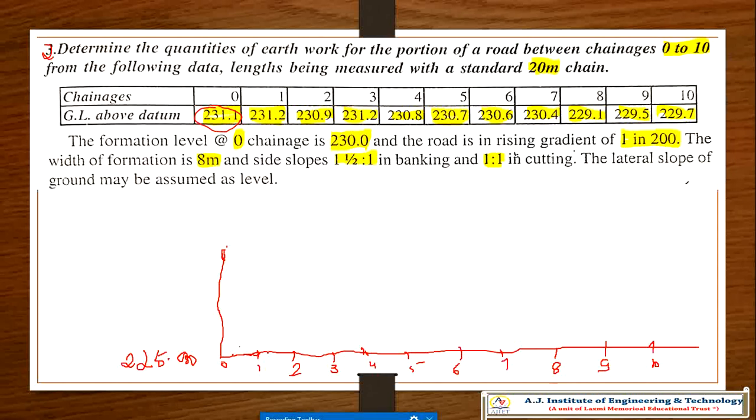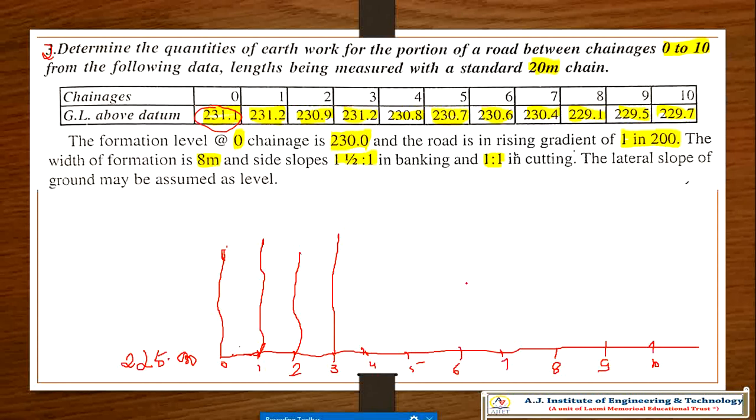Now again at first chainage it is 231.2. It will go a little up, isn't it? Then 230.9, it will come below both. Again 231.2, same as chainage number 3.